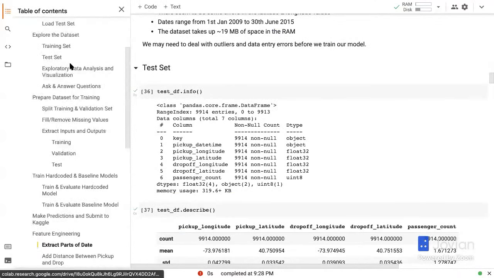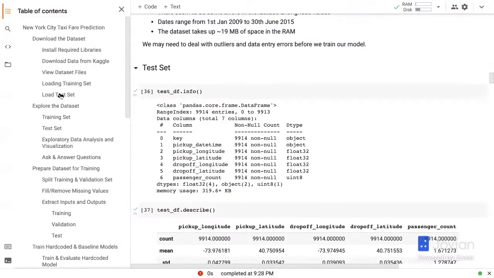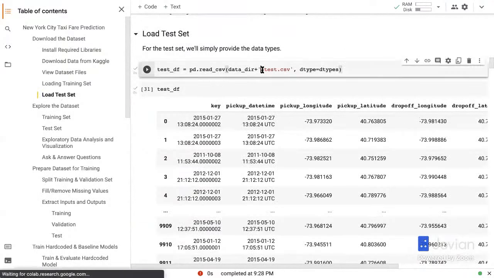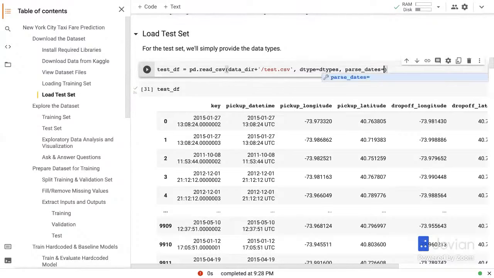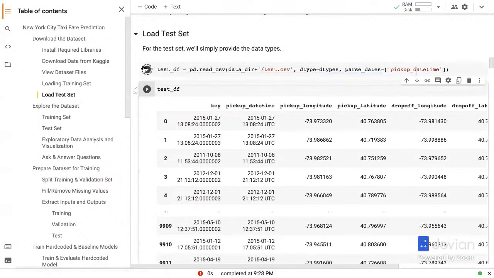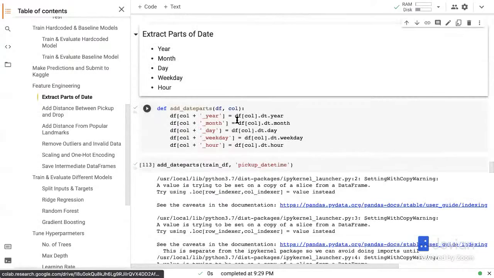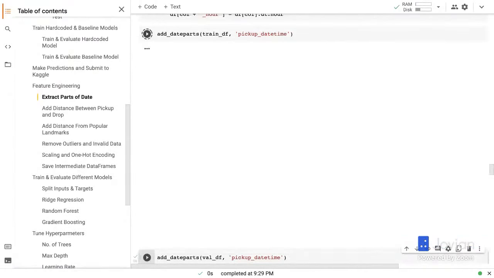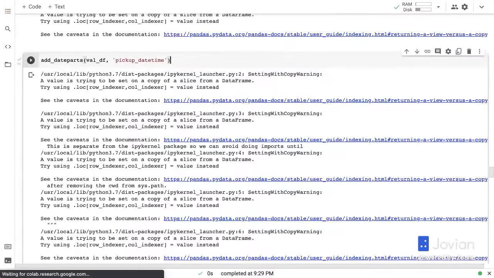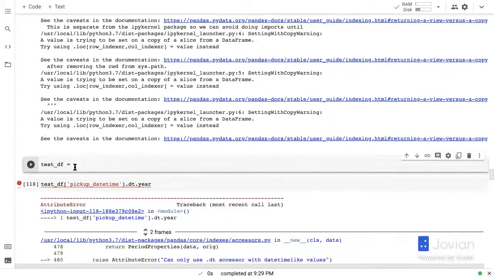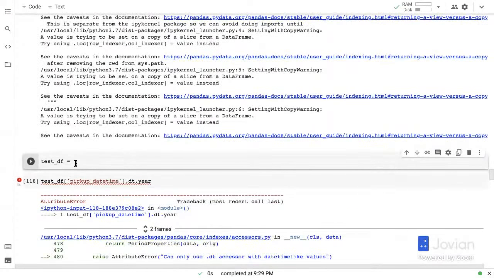Let's see. We have a useful table of contents here. Again, this is why it's useful to have a table of contents. You want to also specify here parse dates equals pickup date time, so that this can be parsed as a date column. And let's come back here to extract parts of date. And let's add the training data frame. Let's add it in the validation data frame. And let's add it in the test data frame.